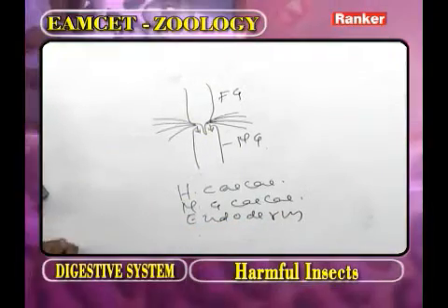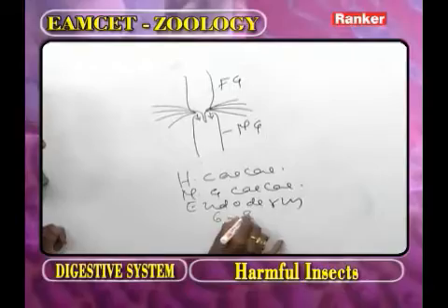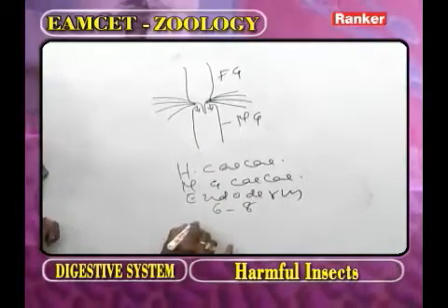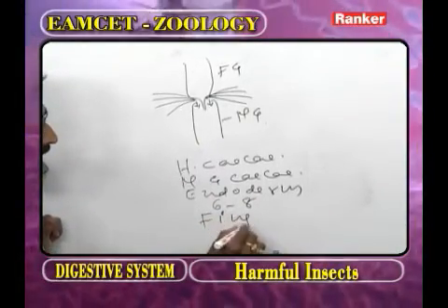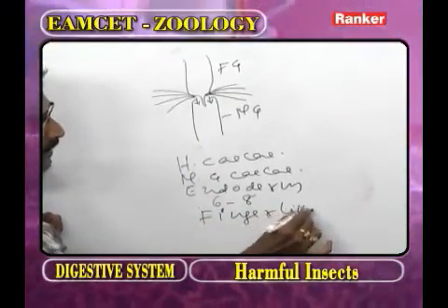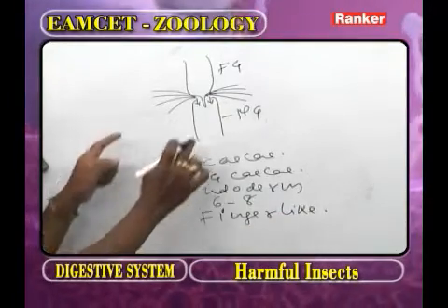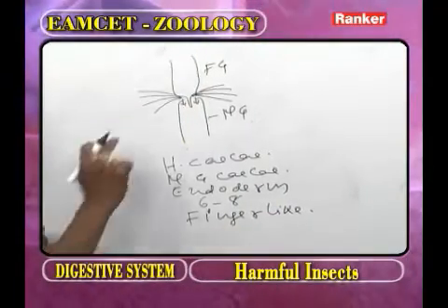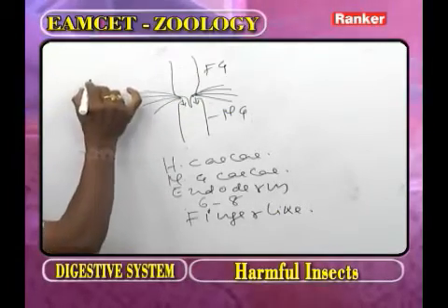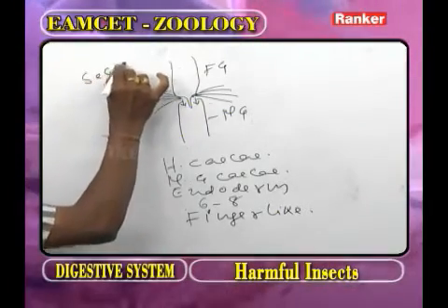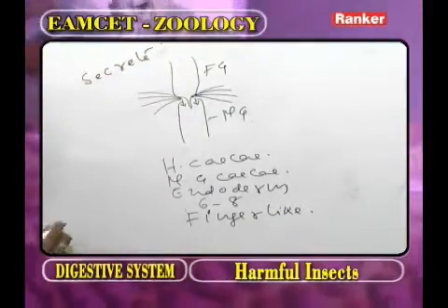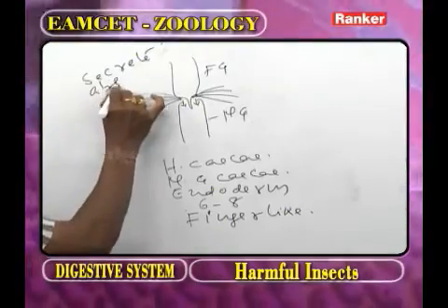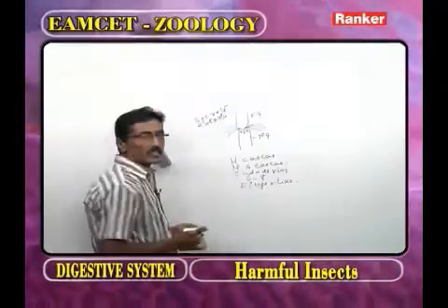How many hepatic caeca are present? Six to eight. How are they? They are finger-like. As we observe, these are believed to be digestive glands. The hepatic caeca help to secrete enzymes as well as absorb digested food materials.